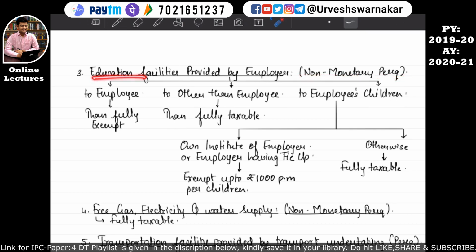So if an education facility is provided by an employer to his employee, then whatever facility has been provided by this employer to his employee, it will be fully exempt. I hope this is quite clear to you all. But what if this education facility is provided by the employer to someone other than the employee? Then what will be the case? Whatever facility has been provided by the employer for educating a person other than the employee, whatever expenses have been incurred by this employer, it will be considered as fully taxable. So whatever education expenses